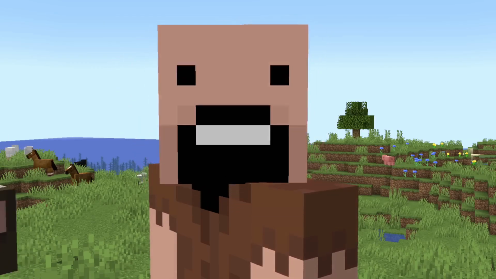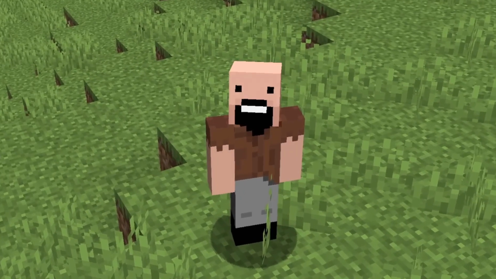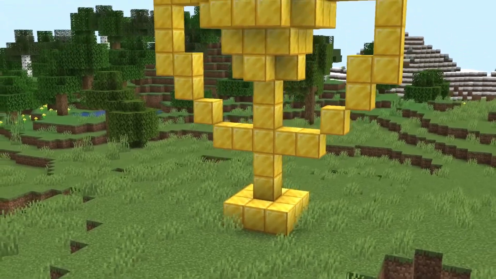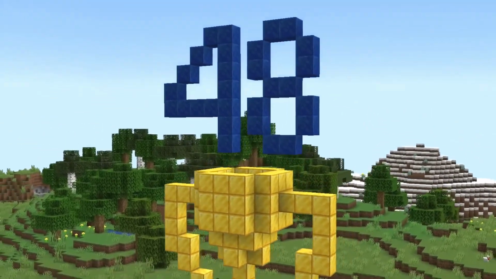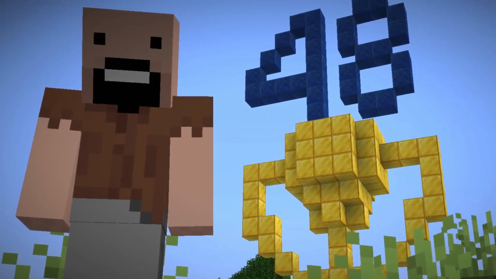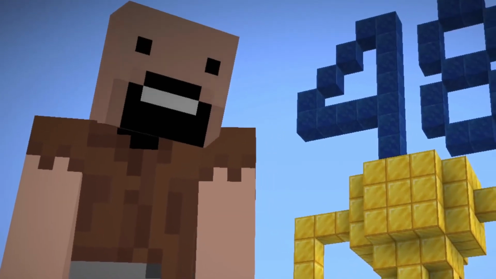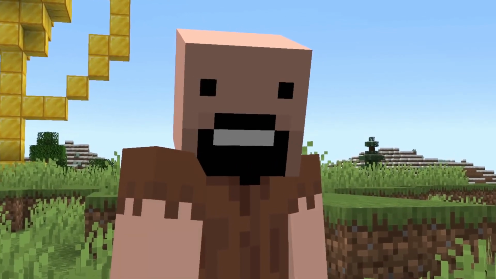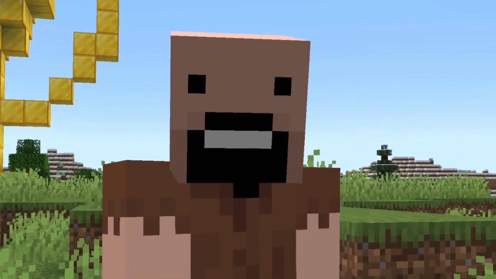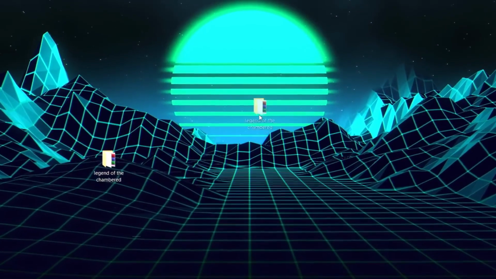The inspiration for this video game was a competition where you had to create a video game in less than 48 hours, in 2 days. This makes Legend of Chambered a video game where you couldn't use absolutely anything from the internet. Notch had to create absolutely all the pixels of this game from scratch.